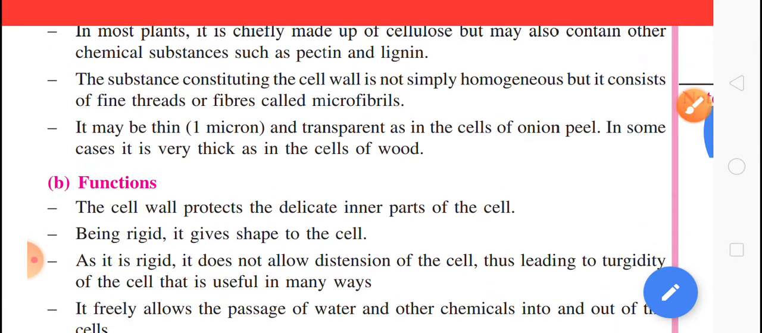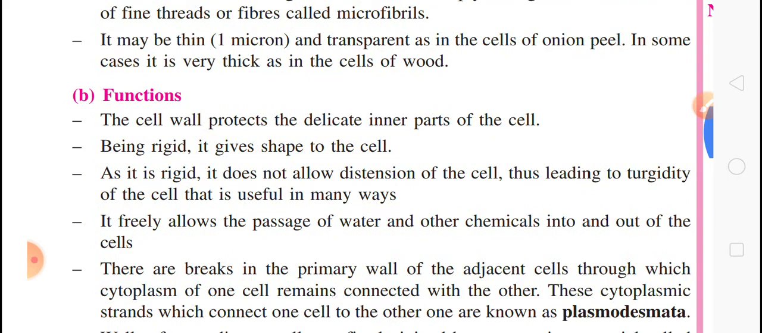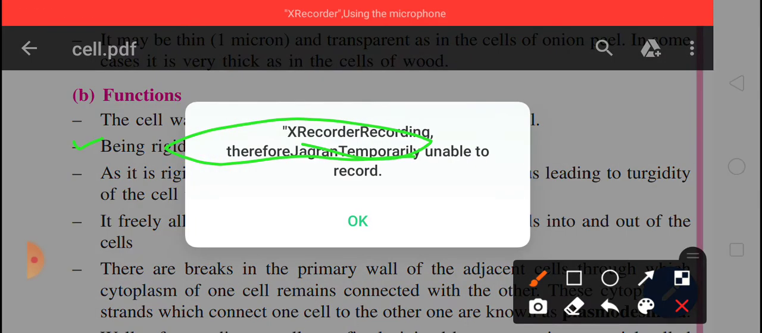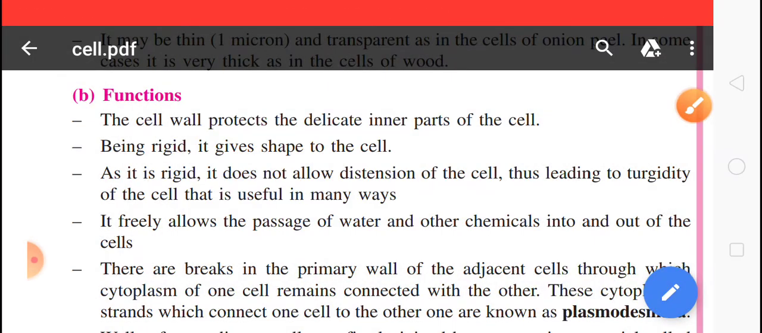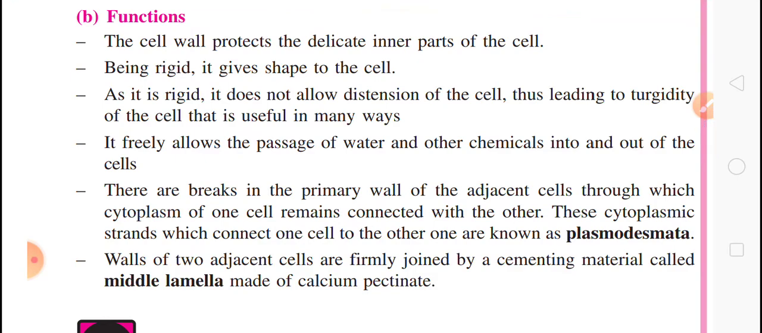And what is the function? The function, the cell wall protects the delicate inner parts of the cells. First of all, it protects the inner part of the cells, and being rigid it gives shape to the cell. Second, as it is rigid, it doesn't allow distension of the cell, thus leading to turgidity of the cells that is useful in many ways. It freely allows the passage of water and other chemicals into and out of the cells.